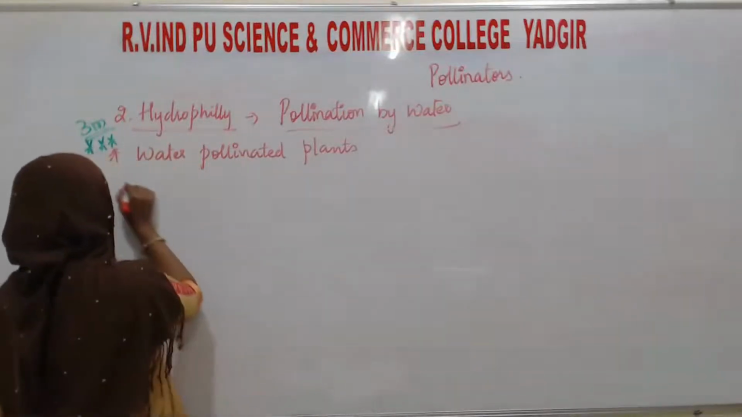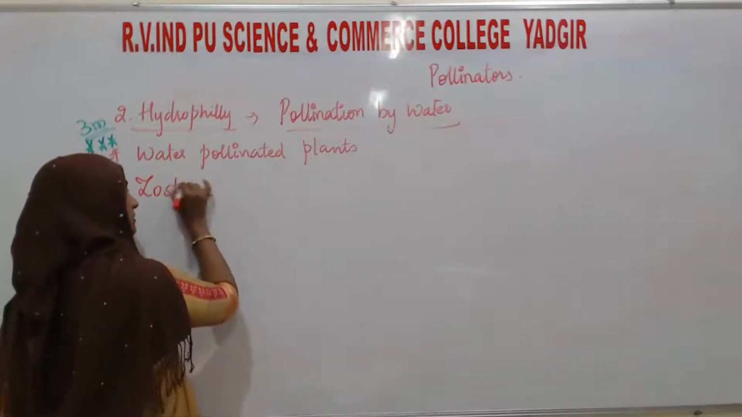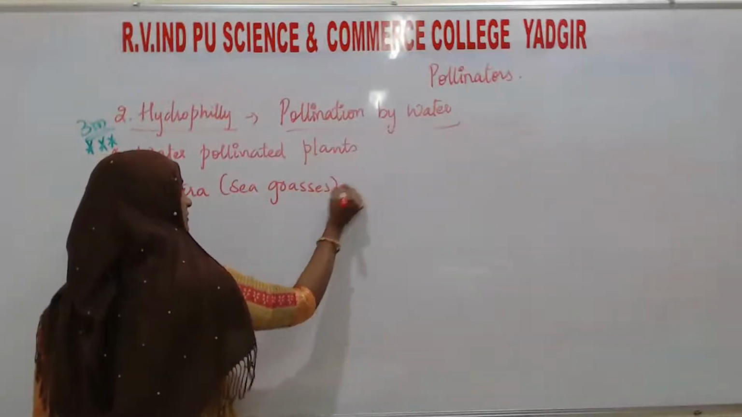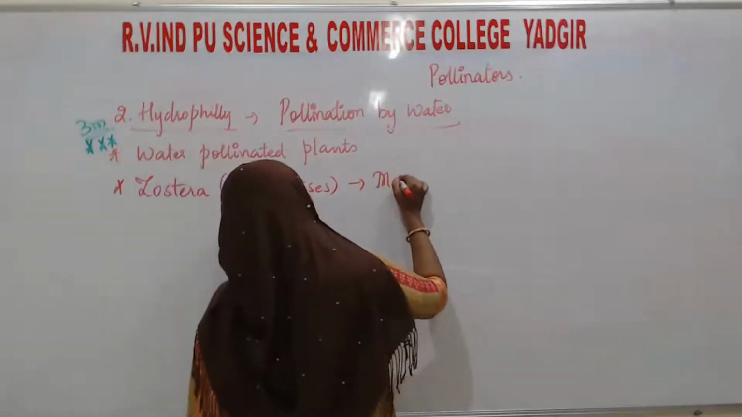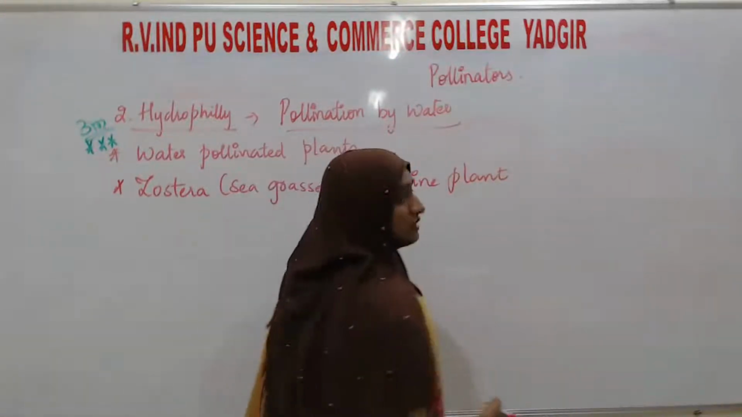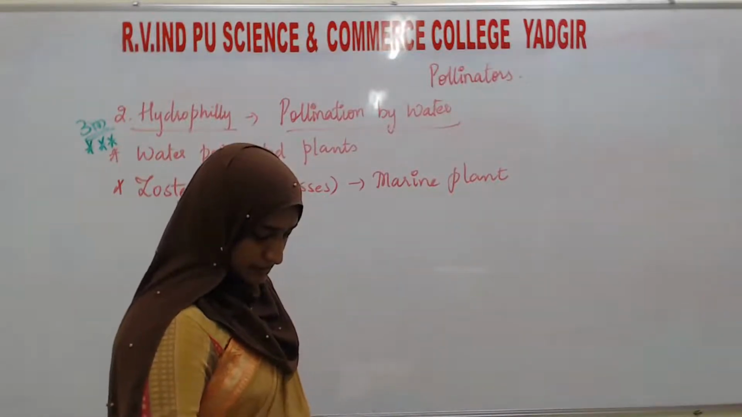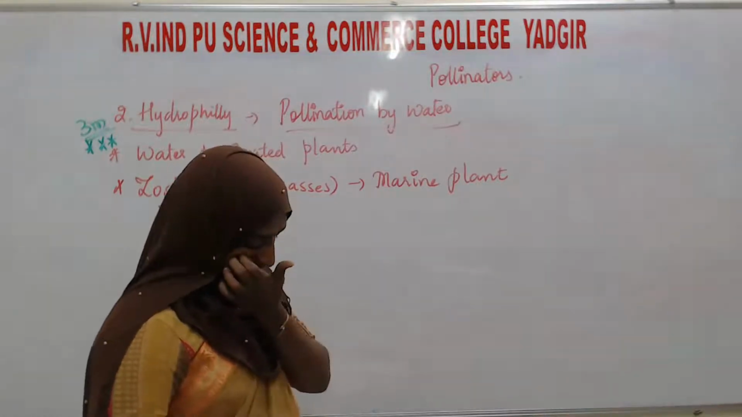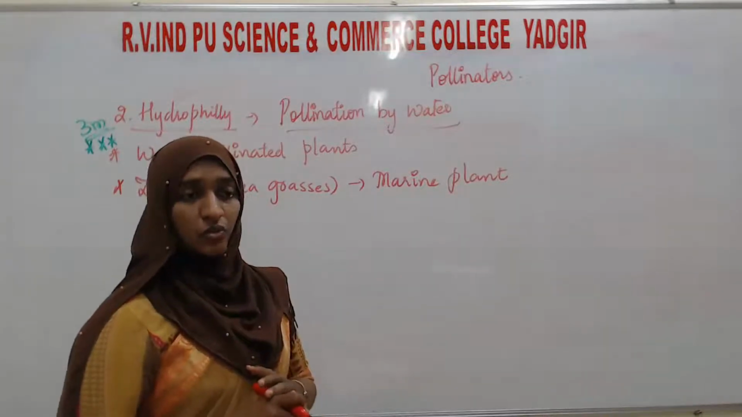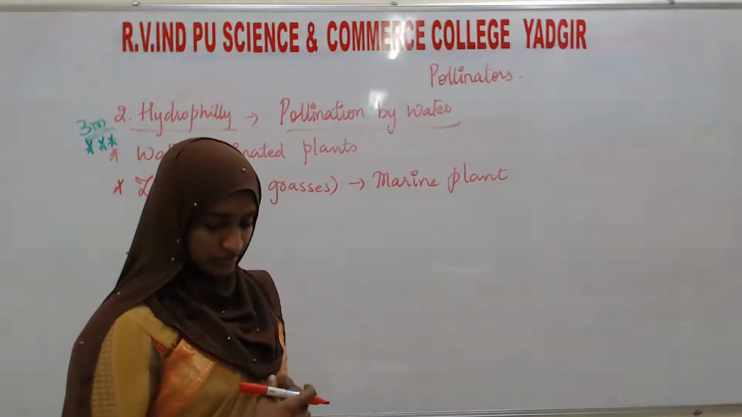Zostera, which is also known as the sea grasses, is one of the marine plants. It is also one of the submerged plants, not floating on the surface of the water level. As you had studied in Vallisneria, it is also a submerged plant.